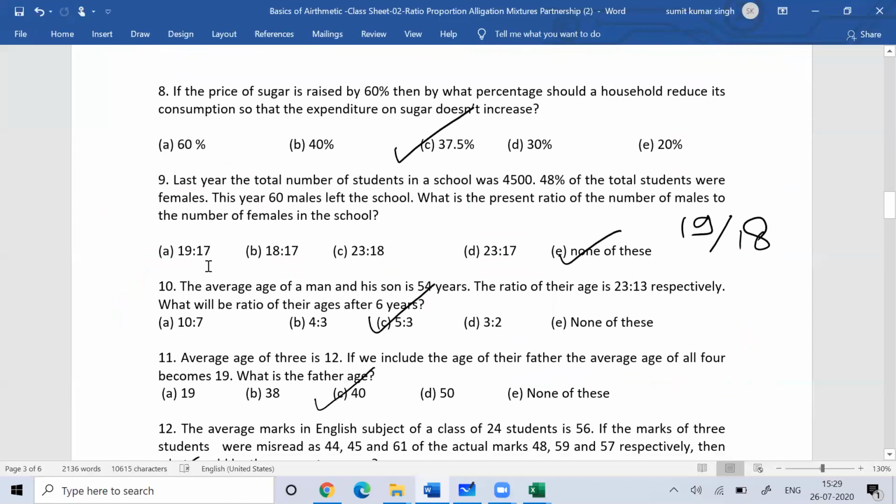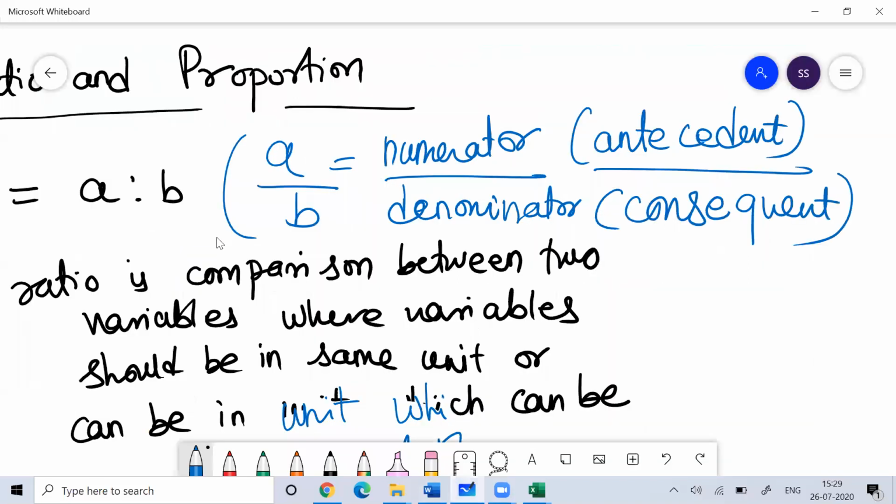Then you can see this next concept. If the price of sugar increased by 60%, then by what percent should the household reduce its consumption so that expenditure on the sugar does not increase? So you can remember the concept here.